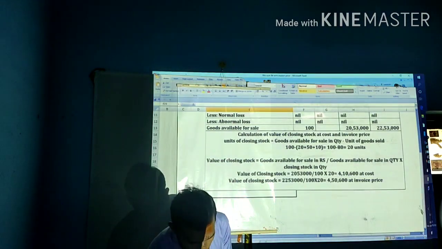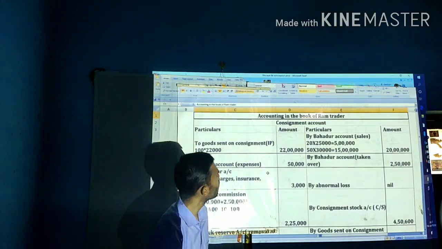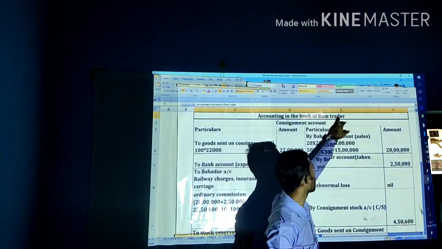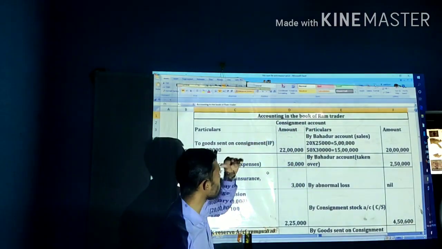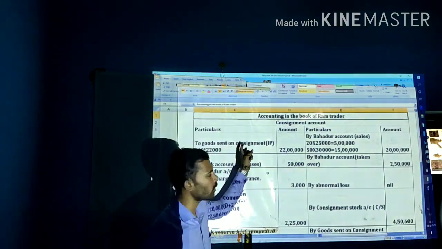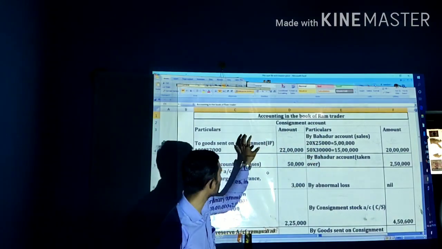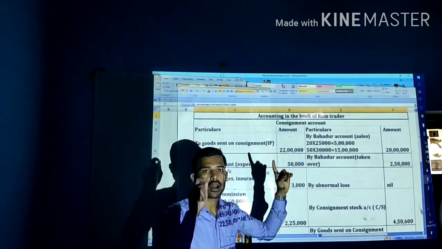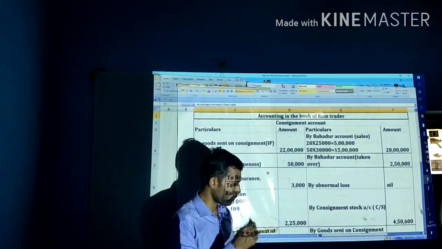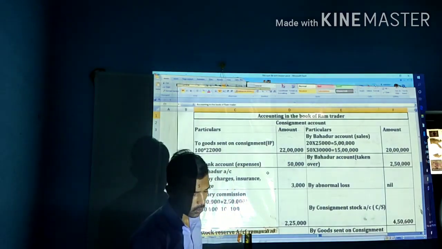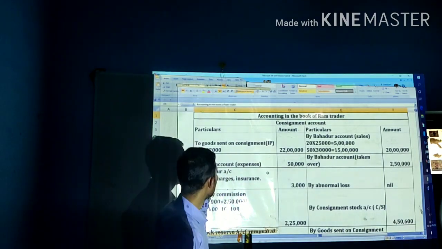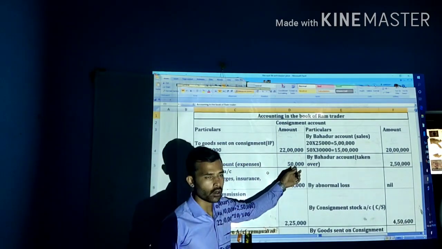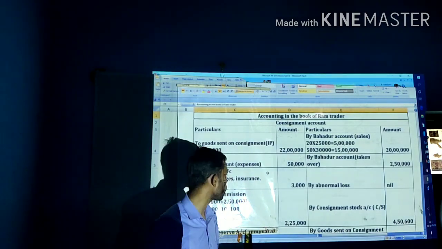Next, we have to prepare the accounting in the books of the consignor. In the problem, the consignor is Ram Traders. Particulars, amount, right. Debit all expenses, credit all income and gains, as it is a nominal account. So goods sent on consignment at invoice price of 22 lakh, that is 100 computers into 22,000 each. Next one, to bank account, that is the expenses made by the consignor. How much? 50,000, that is 100 computers into 500 each.